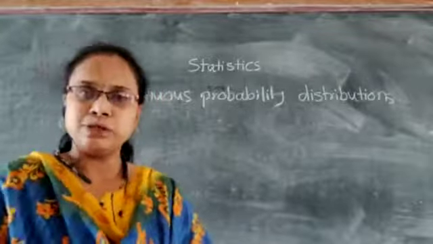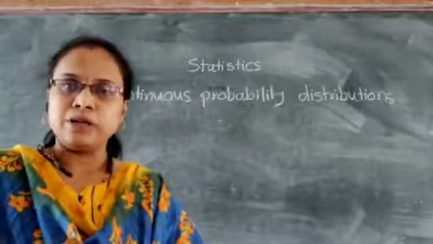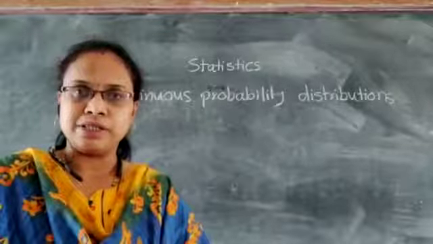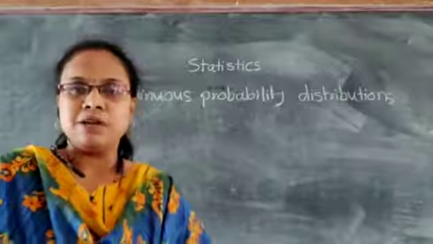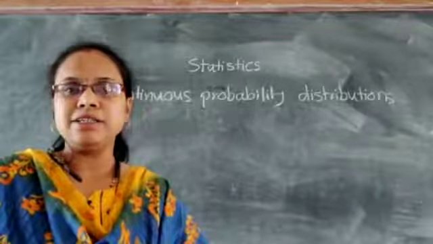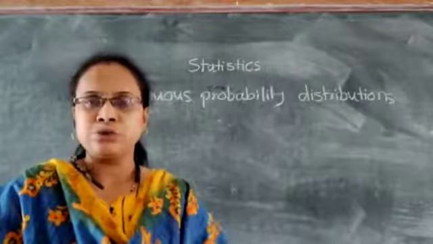These types of distributions depend on a discrete random variable, that is, on a discrete sample space, which is finite or at least countably infinite. That is, the numbers you can count as 0, 1, 2 and so on.